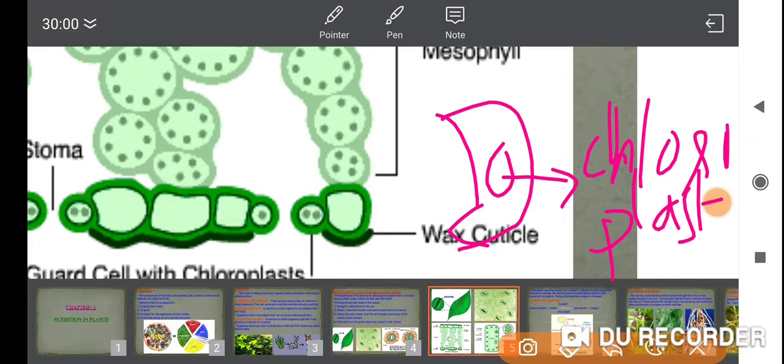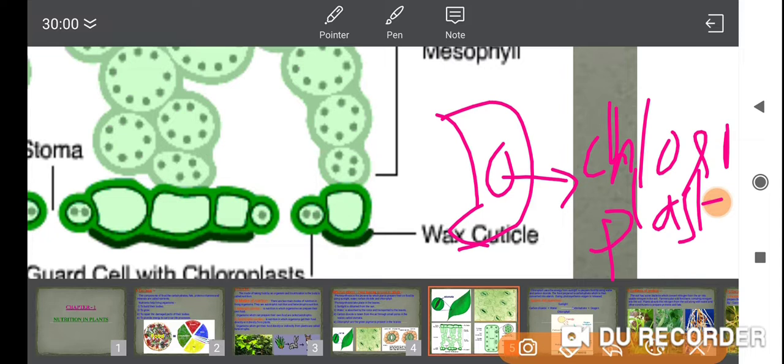Chlorophyll, we are using this word again and again. What exactly is chlorophyll? It is a green-colored photosynthetic pigment found in the chloroplast of a plant that is responsible for trapping solar energy. What is the function of chlorophyll? Where is it present? Chlorophyll is present in the chloroplast and is responsible for trapping solar energy from the sun. Are you getting my point? Because for the photosynthesis process we need sunlight.